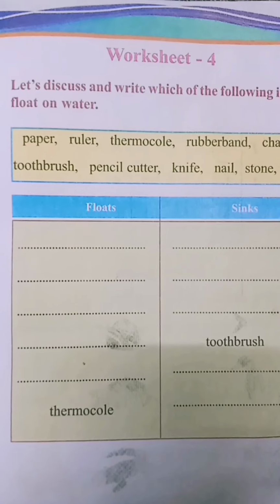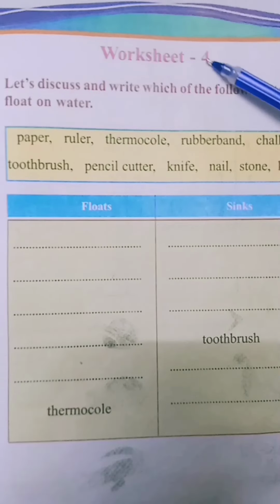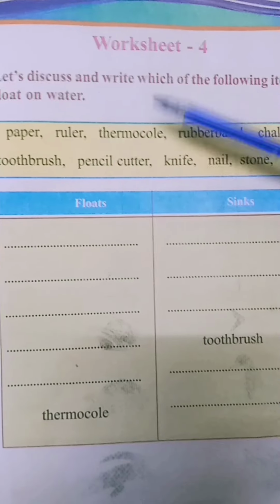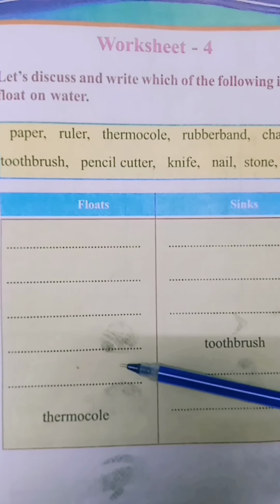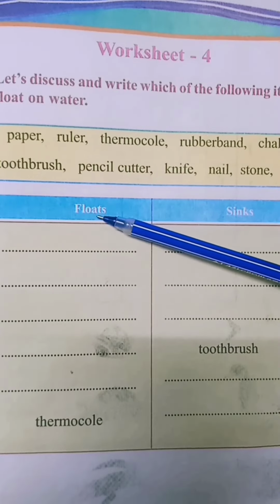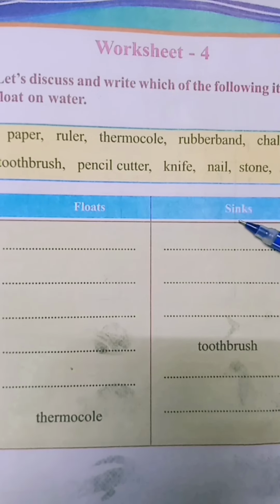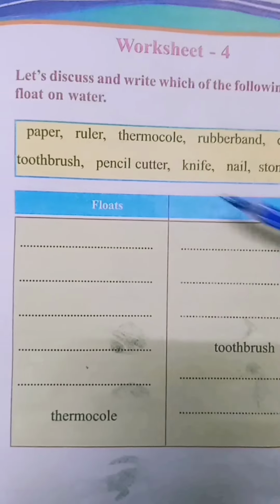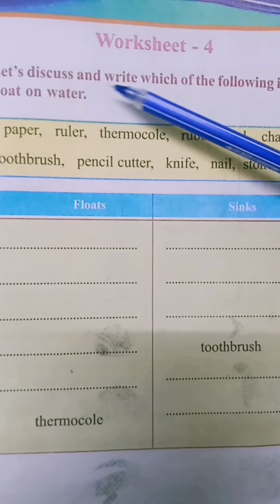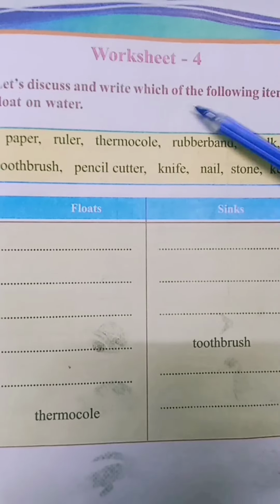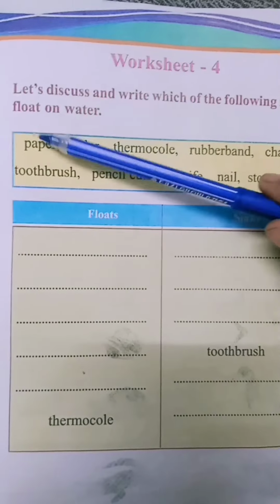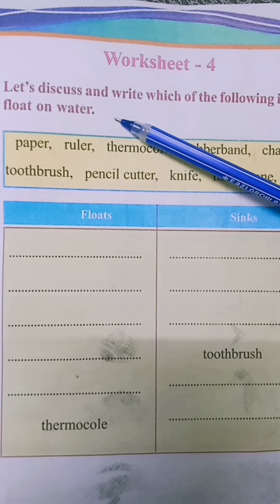Okay? Then worksheet 4. Children, here we are going to learn about what floats on water and what sinks into water. Now look here. Let's discuss and write which of the following items float on water.